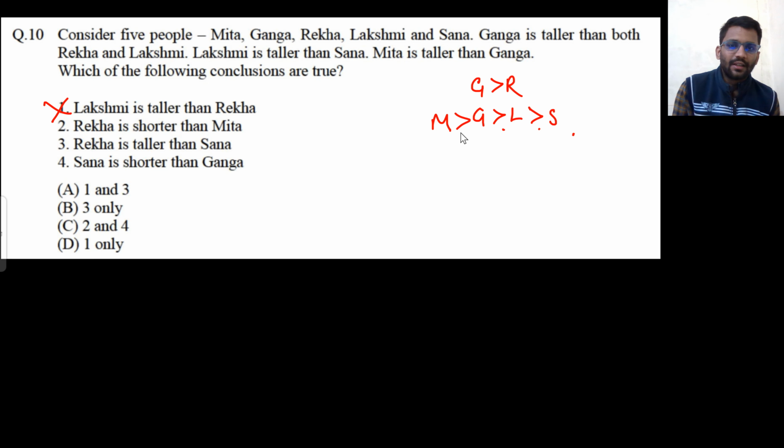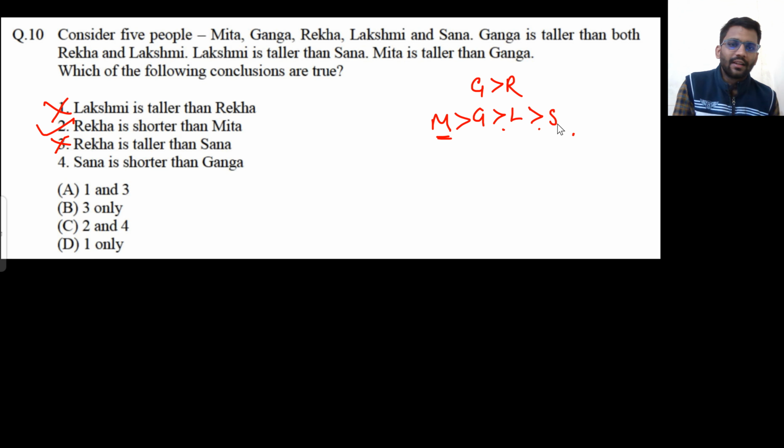Rekha is shorter than Meeta. Yeah, if Meeta is taller than Ganga and Ganga is taller than Rekha, then certainly Meeta will be taller than Rekha. So Rekha will be shorter than Meeta. Are you getting my point? Ganga is shorter than Meeta, and Rekha is shorter than Ganga. That means certainly Rekha will be shorter than Meeta. Rekha is taller than Sana. Can't comment. What if Rekha comes here? Right? So you can't comment.